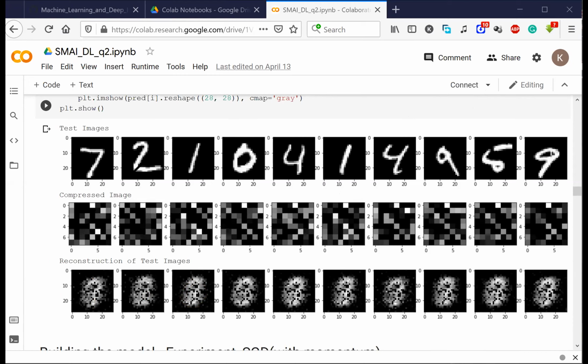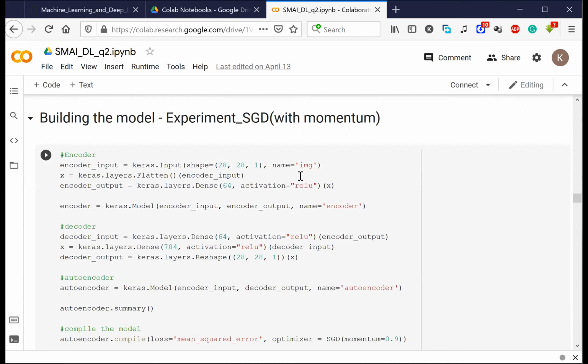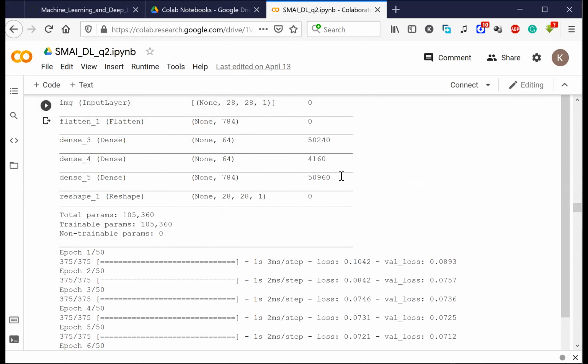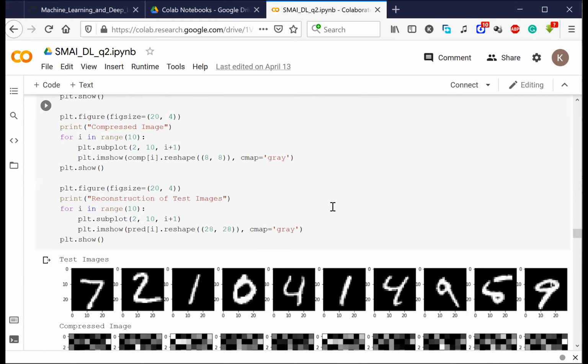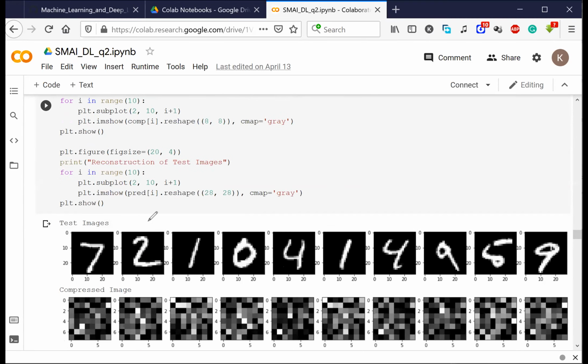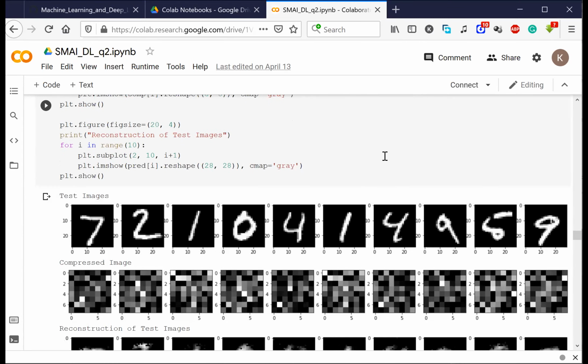So what happens if I can generate these images back? I tried many different experiments, and I came up with this experiment. Using it, I was able to compress the image into 8 cross 8 like this, and then after 8 cross 8, I regenerated the image.